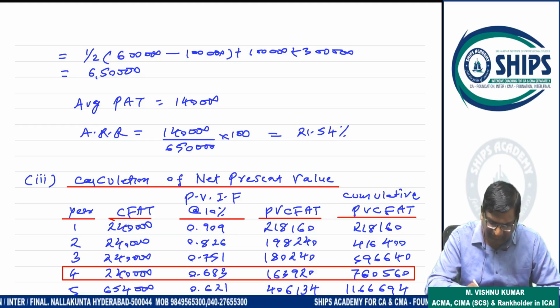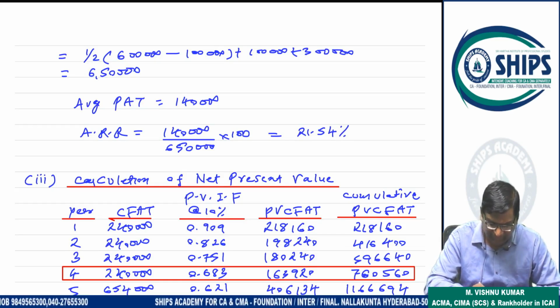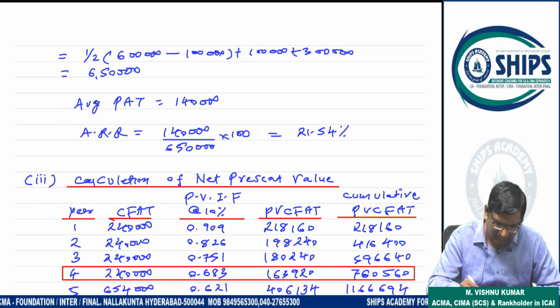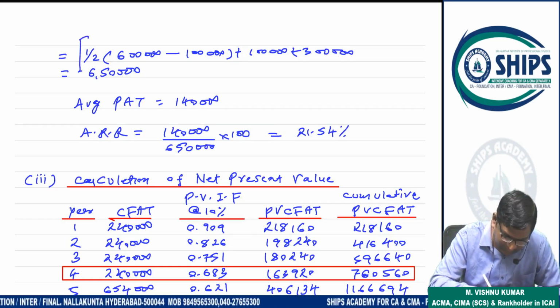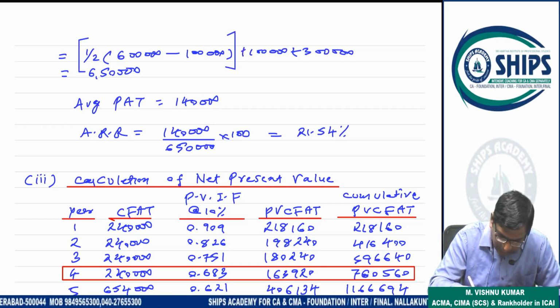Because this is average rate of return we are calculating, we are not calculating cash inflow. In cash inflow, actual cash salvage value will come. So whenever estimation things will take place, estimated only we have to take. So 6 lakhs minus 1 lakh, so this is 5 lakhs. 5 lakhs divided by 2 is 2,50,000. So 2,50,000 plus this is 4 lakhs, 1 lakh plus 3 lakhs. So 6,50,000 is your average investment.